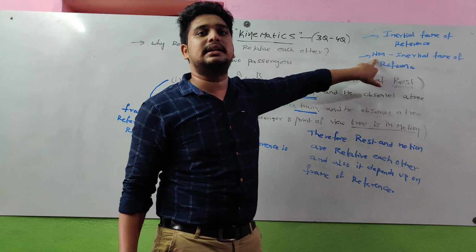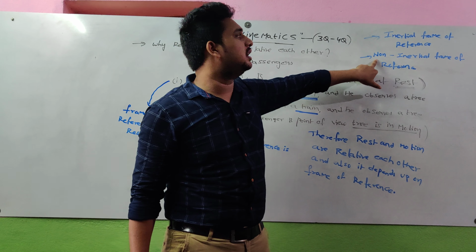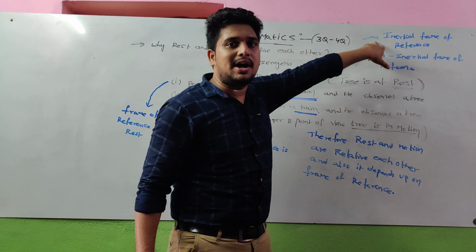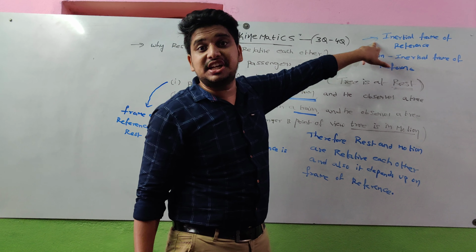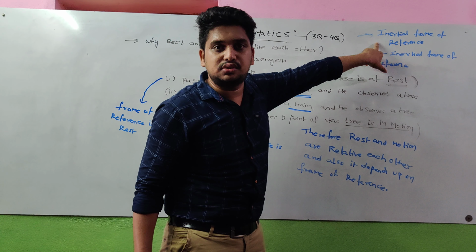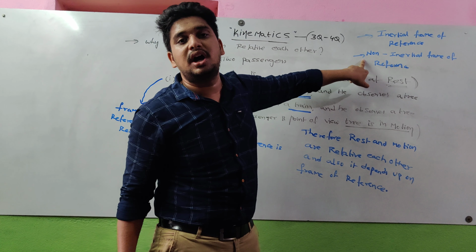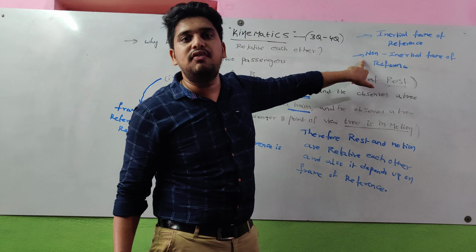I will discuss these two clearly later, in chapter number 4, laws of motion, where I will explain what is meant by an inertial and a non-inertial frame of reference. Newton's laws are valid for an inertial frame of reference. Newton's first law and second law are valid for inertial frames of reference only. They are not valid for a non-inertial frame of reference.